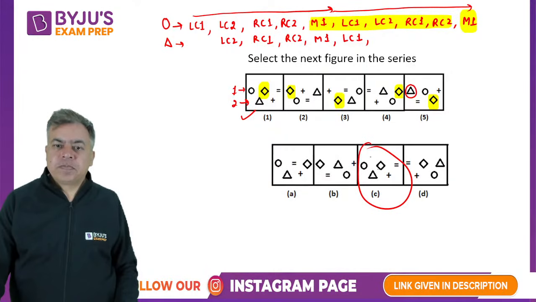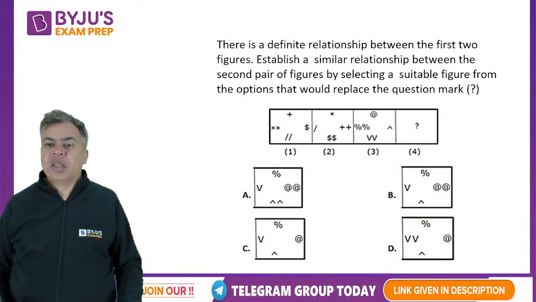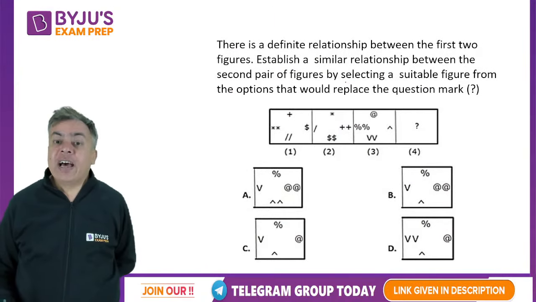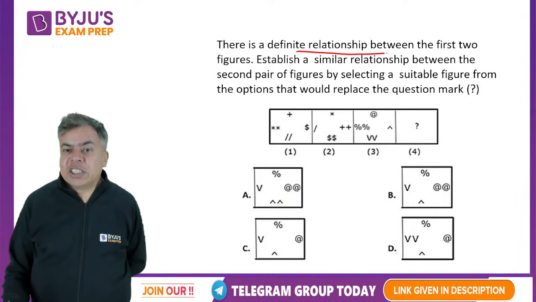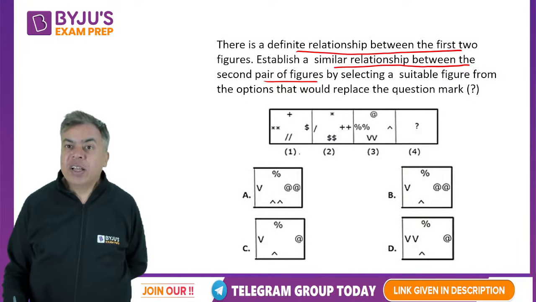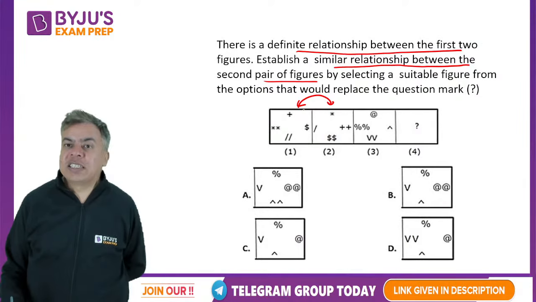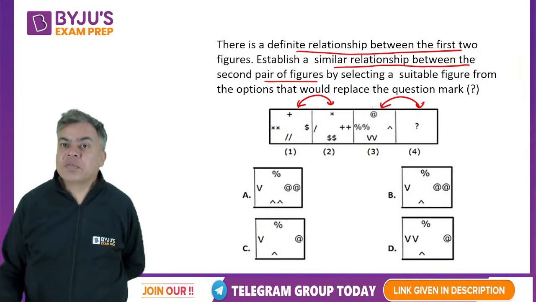Okay, next one. Now this is a question on analogy. There is a definite relationship between the first 2 figures. A similar relation you need to establish between the second pair.